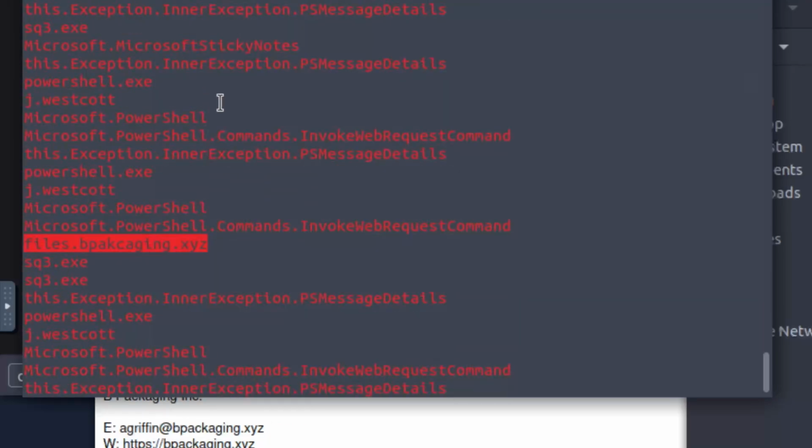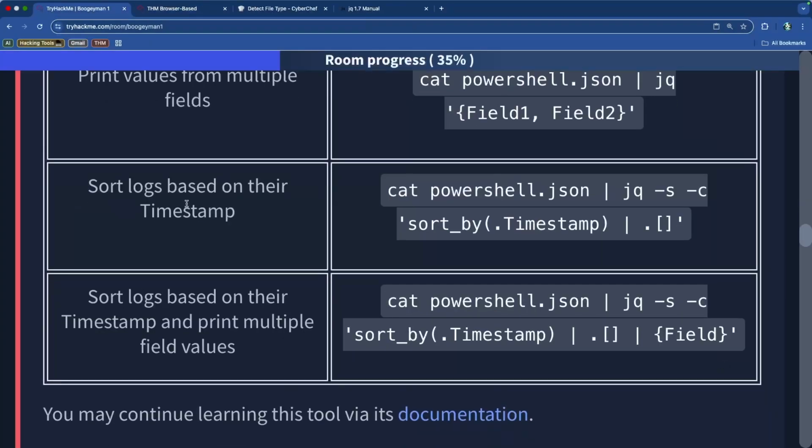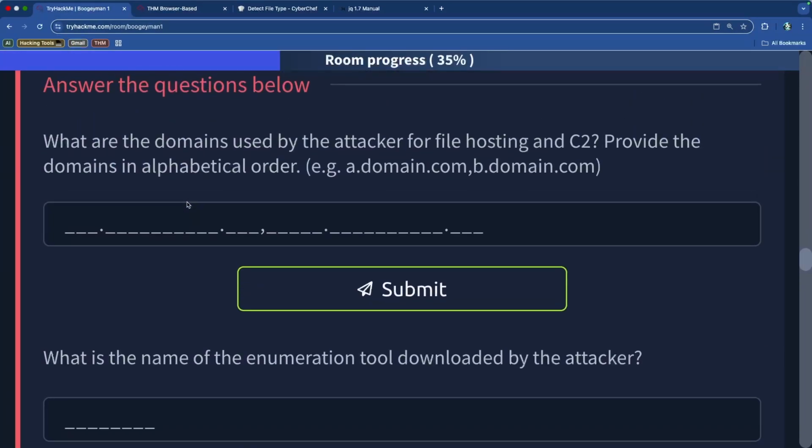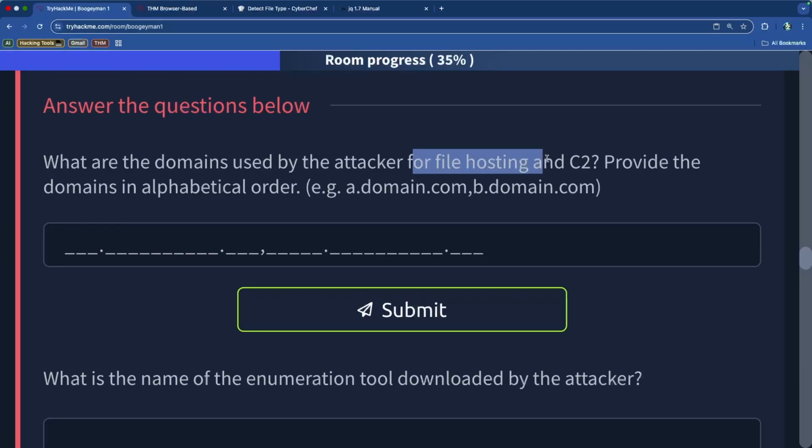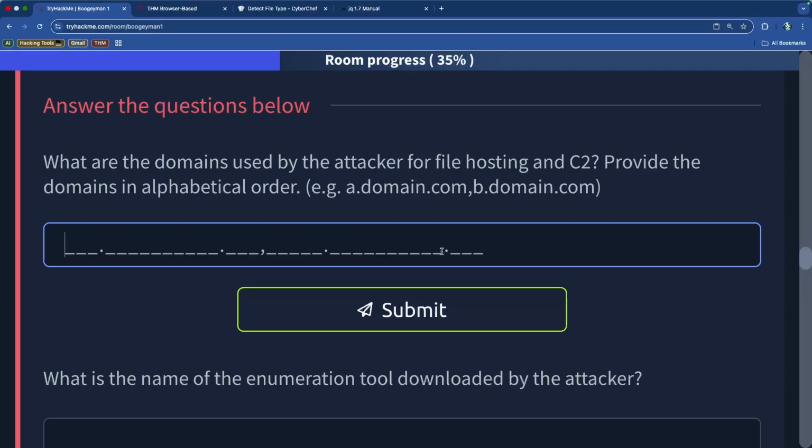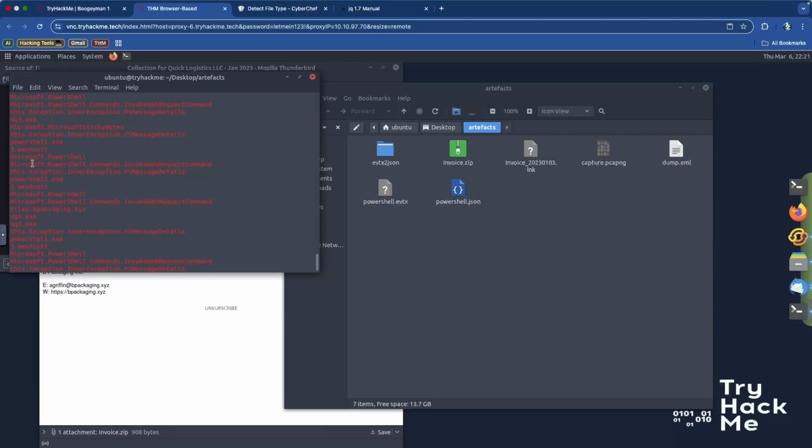That would be one of the domains we're looking for, because more often than not, especially with the misspelled bpackaging.xyz, it's probably the domain for this thing. The question asked what the domains used for file hosting and the C2 are, provided in alphabetical order, and I know we have 2 domains to look for, and that is one of them.